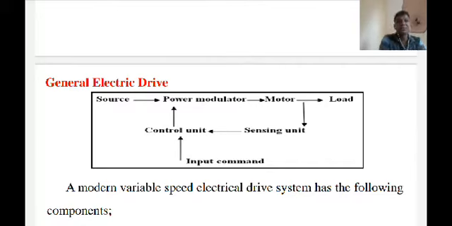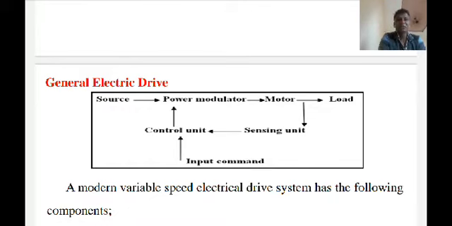It modulates the flow of power from the source to the motor, so the speed-torque characteristic is easily controlled. Now the second function performed by the power modulator: during transient conditions, meaning starting, braking, and speed reversal, such as when the motor is starting and stopping, or its direction is changed from forward to reverse and reverse to forward.